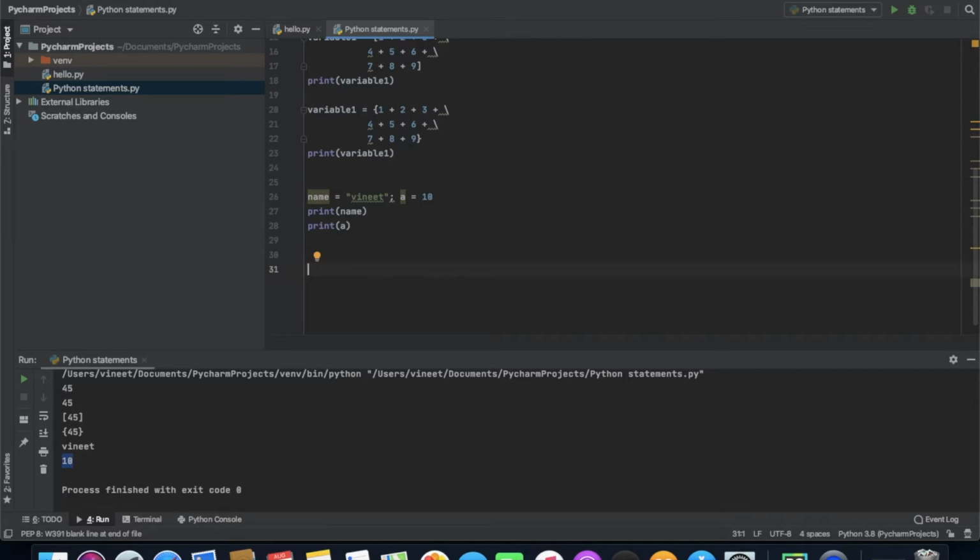Basically, most programming languages, like Java, C++, and C, use curly braces to define a block of code, but Python uses indentation. Let me give you an example. Suppose in Python I'm creating a random variable, and just after using a colon I press enter and it gave me an indentation. But in other languages like Java or C, to define a body block we need to use curly braces